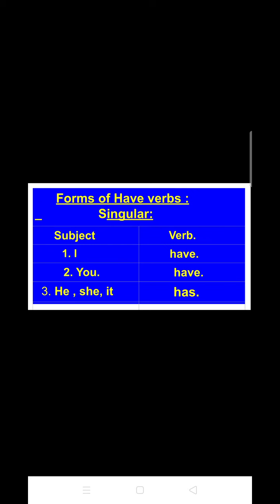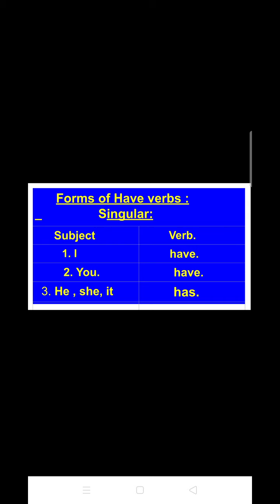Now go to the next form, that is have verbs. And here again I have divided the forms into two categories. One is singular and the next one is plural. So the subjects which fall under singular are I, you, he, she or it. And the verb that goes with I is have.